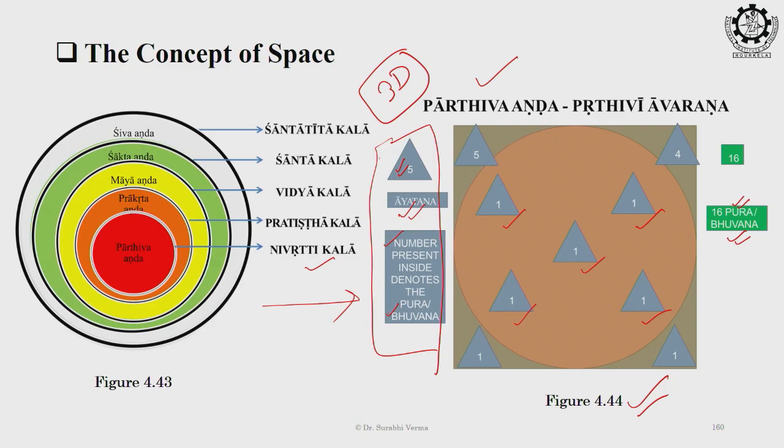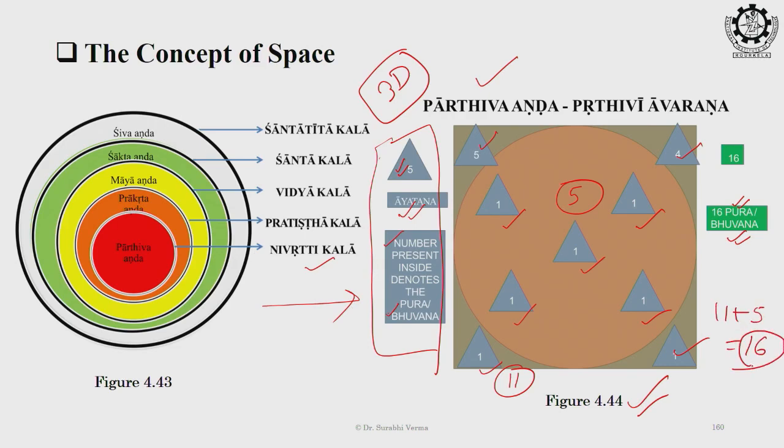You see there 1 2 3 4 5, a total of 5 ayatan inside the circle, and then outside at the periphery of the circle 5 plus 4 plus 1 plus 1. So, 5, 4 is 9, and 10 and 11. So, at the periphery of the circle there are 11 ayatan. In total they become 11 plus 5, that is 16.